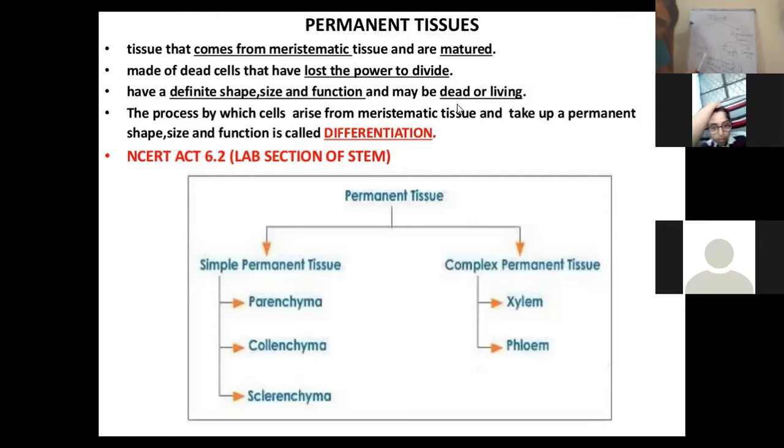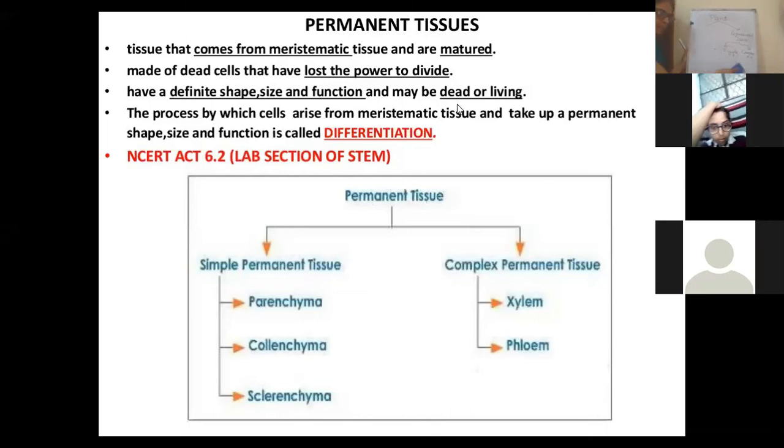Complex permanent tissue. Now this simple permanent tissue can be divided into three more types: parenchyma, collenchyma and sclerenchyma, right? Why they are called simple, I have described: they have similar structure, similar function and are made up of only one type of cell. That is why they are called simple permanent tissue.